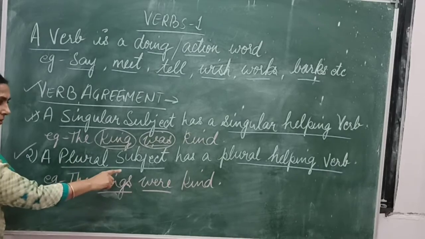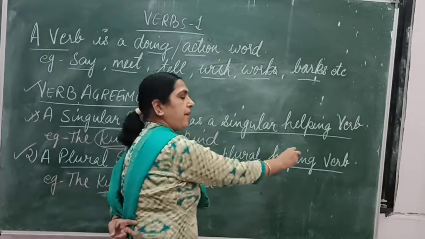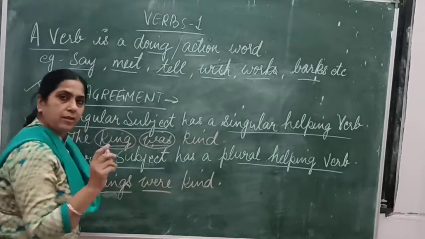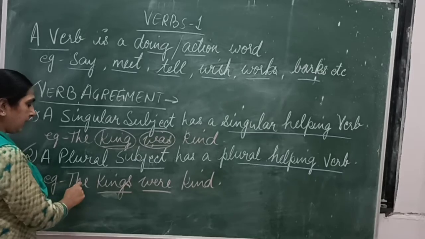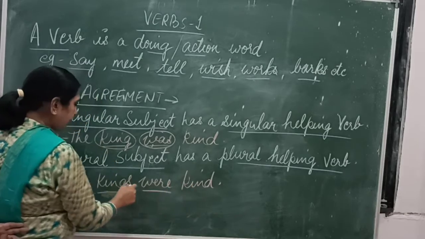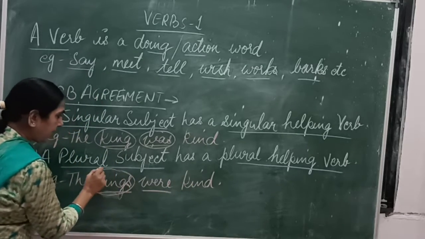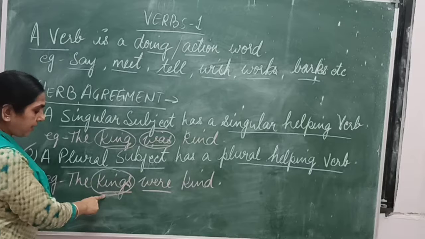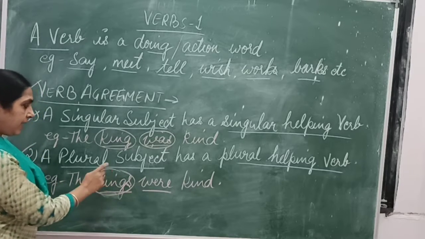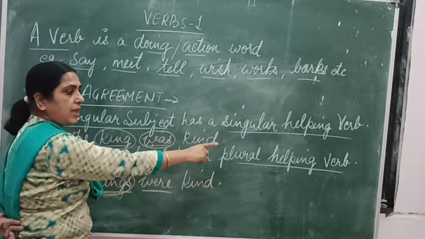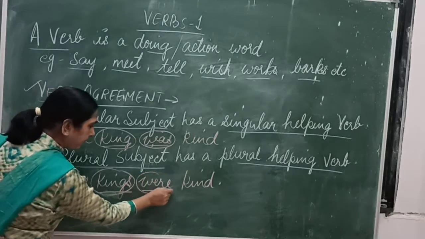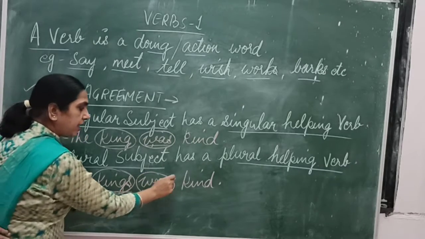Now with an example we are going to understand the second rule. A plural subject has a plural helping verb. What does this mean? For example, we are taking: the kings were kind. Now you see, here is king, a single subject, and here is kings. There are many kings, so it's a plural subject. And here the plural subject has a plural helping verb. What is the helping verb over here? Were. So the kings were kind.